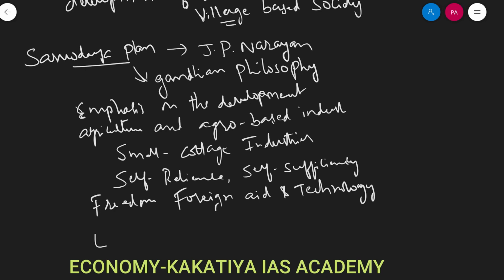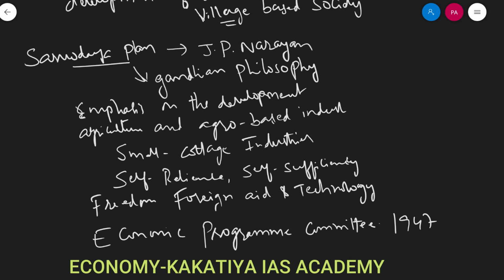The Economic Program Committee of 1947 under the chairmanship of Nehru, right?